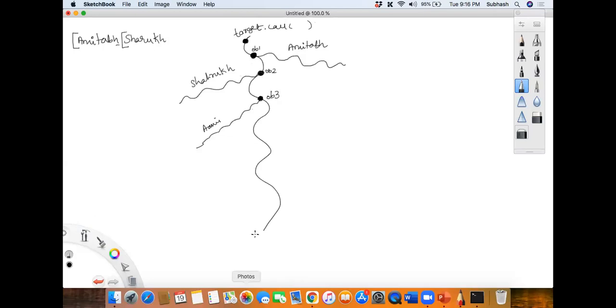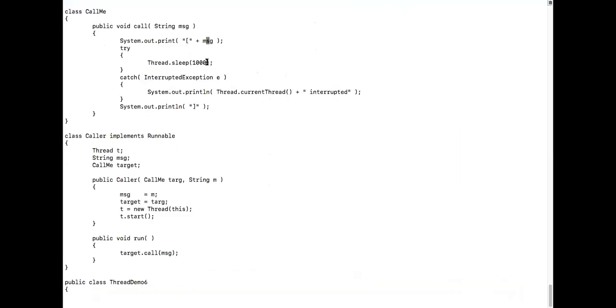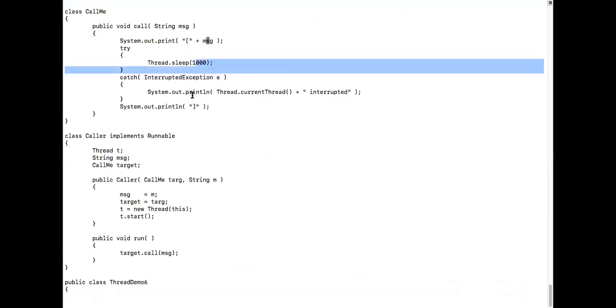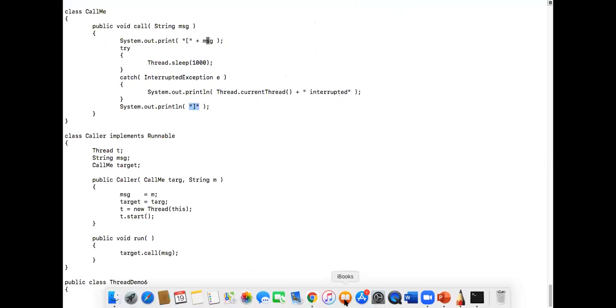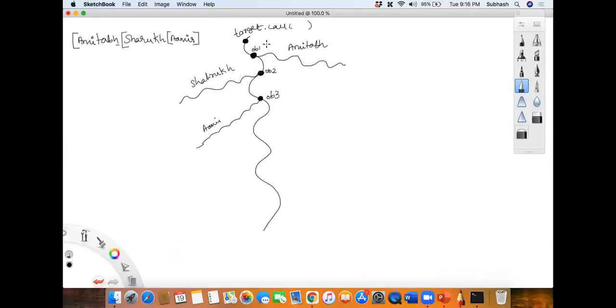So then what happens when he calls here? Even he will print open the bracket and then say Amir, and then he will also go to sleep. By the time he goes to sleep, 1000 milliseconds of Amitabh is over. So once that 1000 milliseconds is over, next what will happen? He will wake up, put the close bracket, and then he will exit.